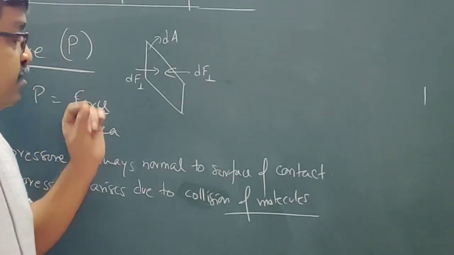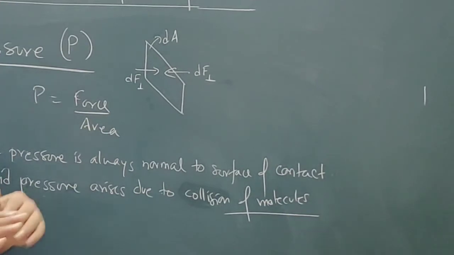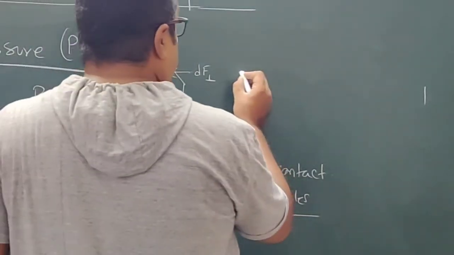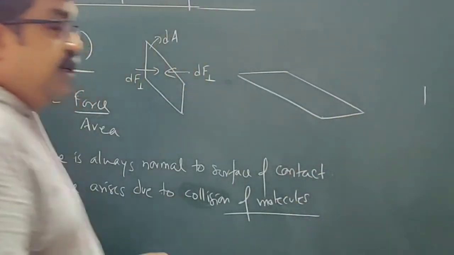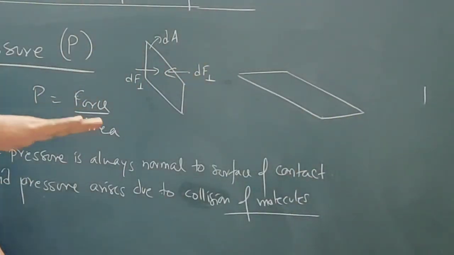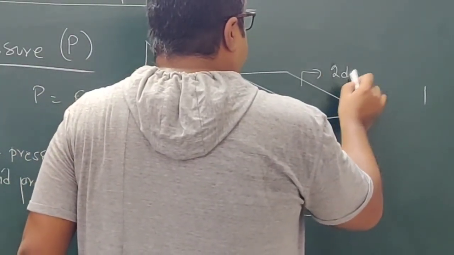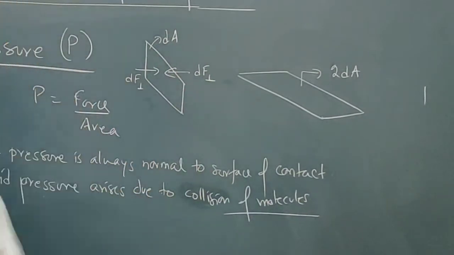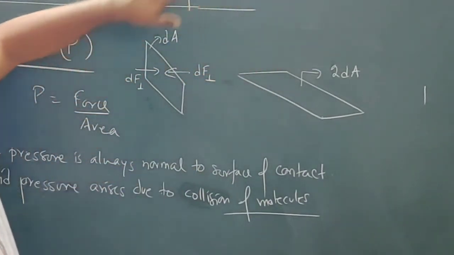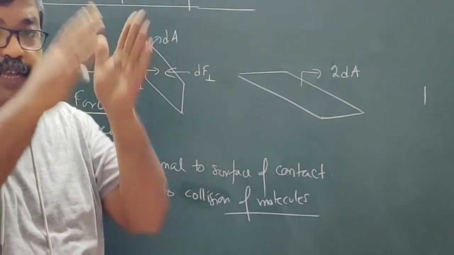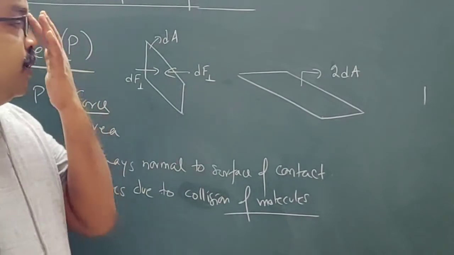The main thing to be observed here is that this is one area. If I consider another area which is like this, and suppose this is 2dA, 2 times this area. Now see this, I'm considering the same container, or say this room.